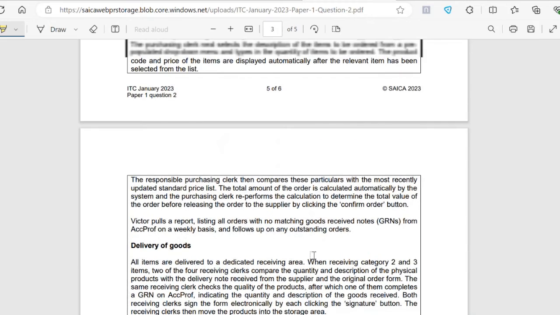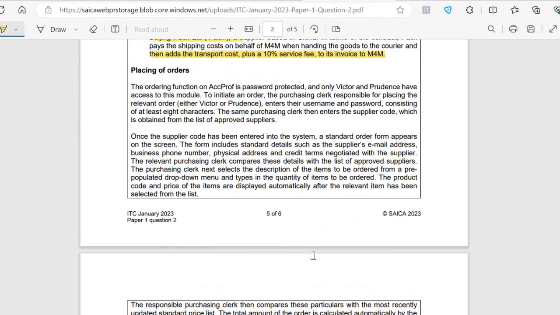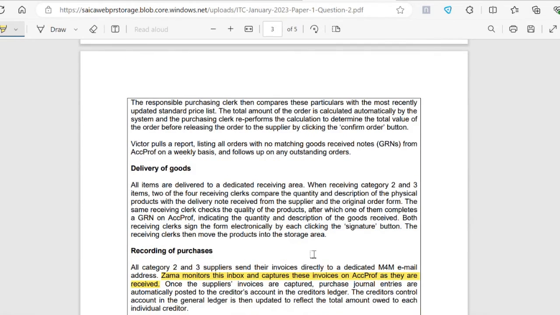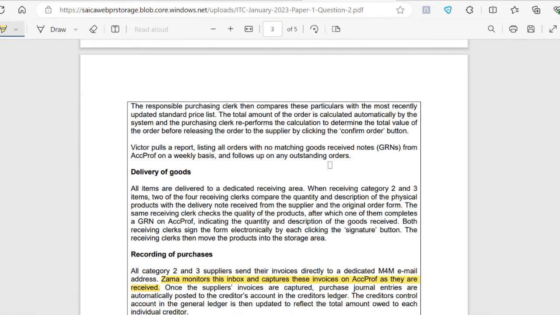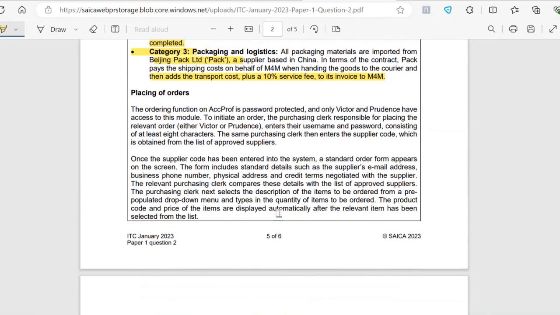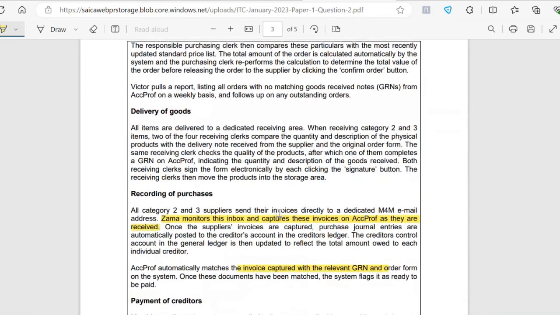Okay, then moving on. Placing of orders, I'm okay with that. Then we spoke about how there's invoices that are matched to the goods received notes. But now the invoices are identified by Zama. I think it's actually over here. The invoices are identified by Zama. Oh, yes, here I highlighted it. Invoices are identified by Zama on the inbox.